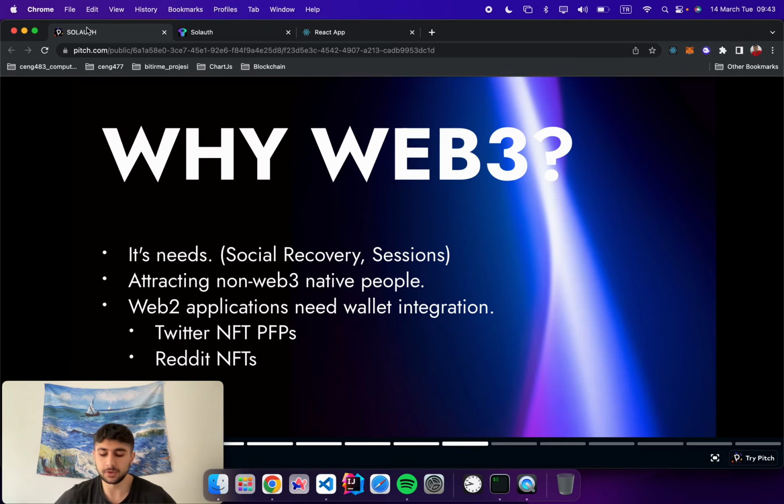One of our main goals is to meet Web3 needs to attract non-crypto-native people into the Web3 ecosystem and, by gaining their trust, serve them a social recovery wallet and profile. There are also mainstream Web2 applications that have Web3 components, such as Twitter NFTs, and they need wallet integration. With our system, users can sign into these applications and use these Web3 components natively.